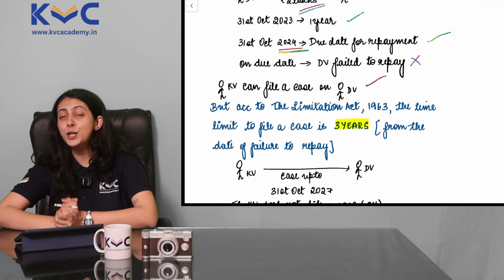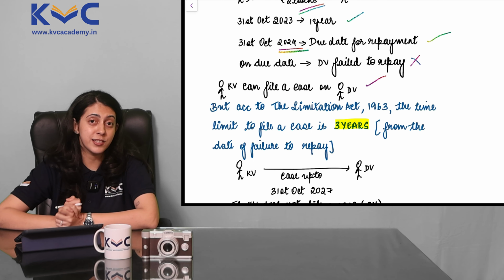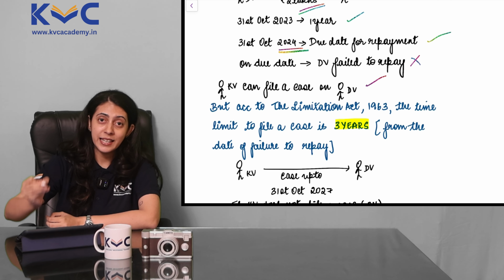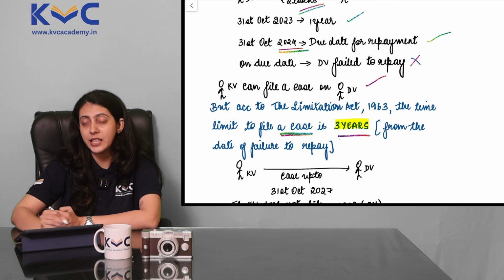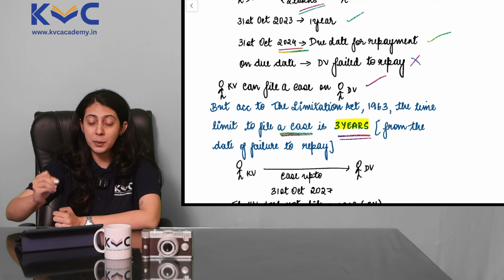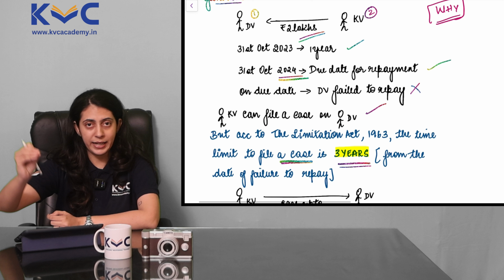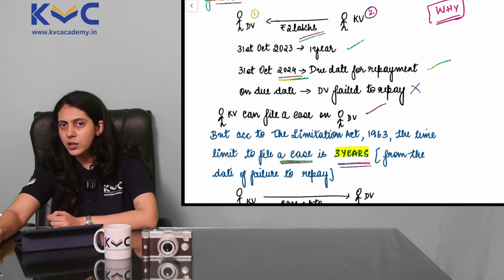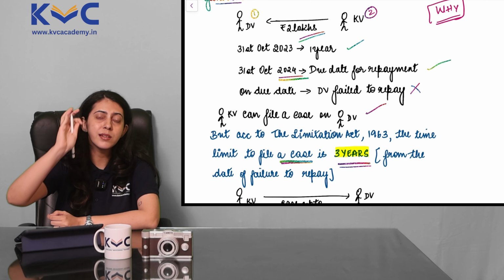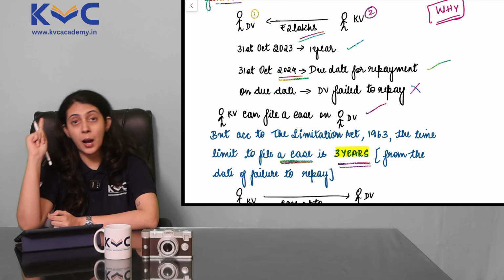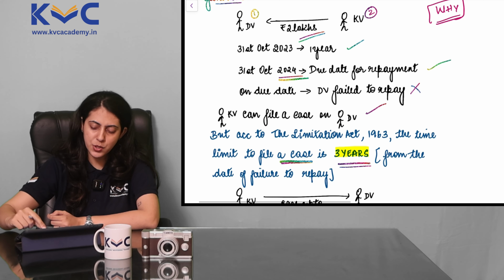But we have a law in our country called the Limitation Act 1963 under the Statute of Limitations, which says that the time limit to file a case in this matter is 3 years from the date of failure to repay. What was that date of failure to repay? 31st October 2024. When I failed to repay, from that day, I have defaulted on the money part of it. Now, from that day, KV sir has got 3 years to file a case on me, which means up to 31st October 2027, he can file a case on me.